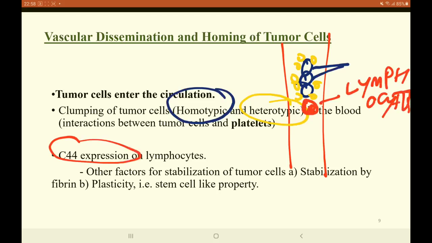Other factors could also help in the better survival chances of the tumor cells inside the vasculature. For example, there could be production of fibrin around the tumor cells, and second could be things like plasticity, that is the tumor cells develop the stem cell like property that will help in the process of better survival and the proliferation of the tumor cells.